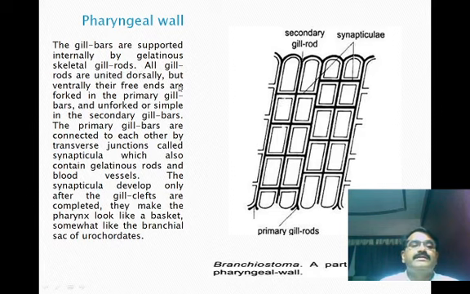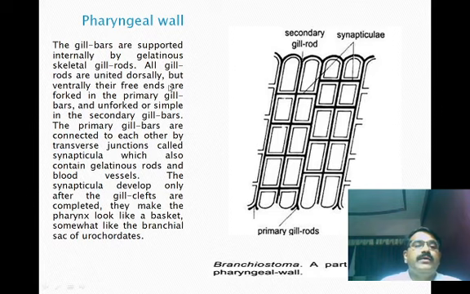All gill rods are united dorsally, but ventrally they have free ends. Here is the dorsal end and here is the ventral end. The dorsal ends become united, and the posterior ends become free.